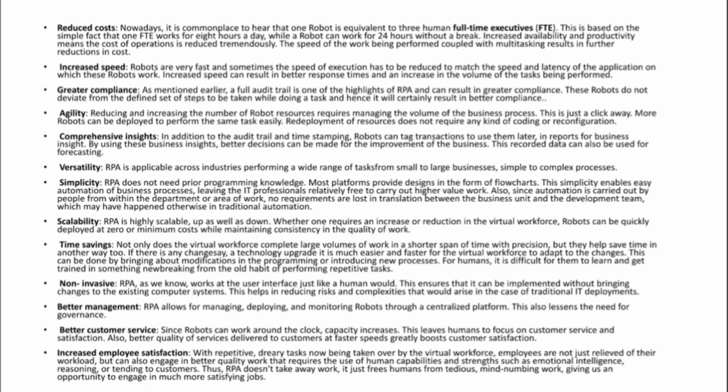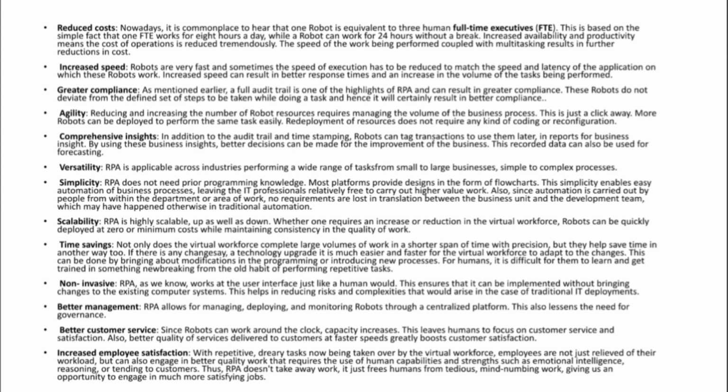Okay, and the next one is agility. Agility means we can reduce or increase the number of robot resources as we want. We can redeploy the robots, and we can take back the robots. If we want any extra robots, we can deploy them. If we don't want some robots to do some tasks, if you are facing a shortage of resources, we can remove the robots from that particular task. You can reconfigure whatever you want.